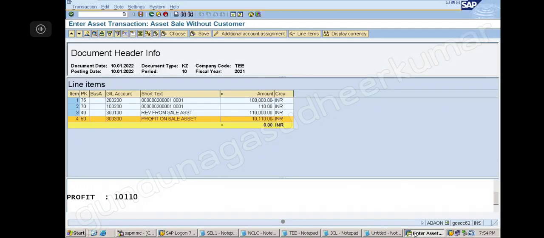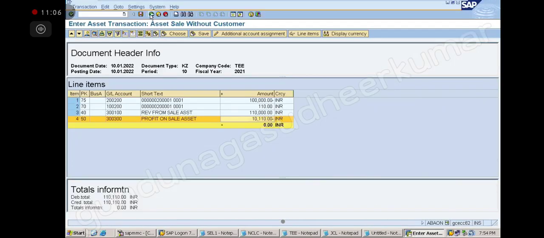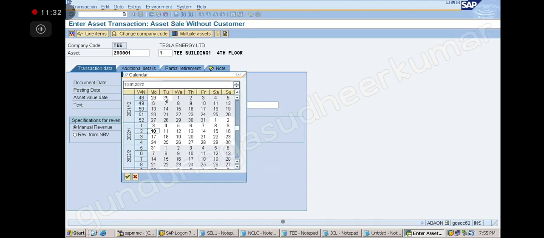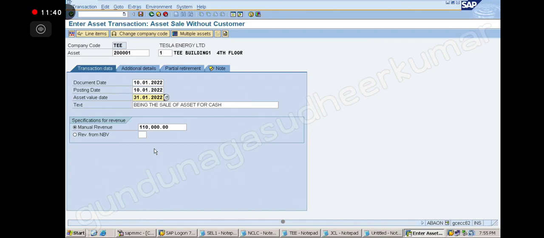Okay, so now I will go back. Now let me show you. Suppose I take this value date; it is a very important concept here. So far we have not talked about the value date. It came up in the BRS. You see what is the importance of the value date. Suppose I take the value date as 31st.